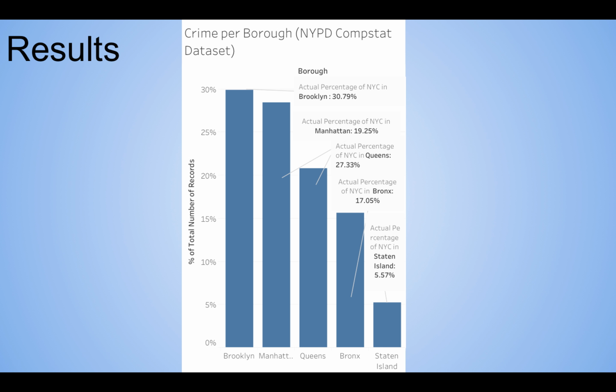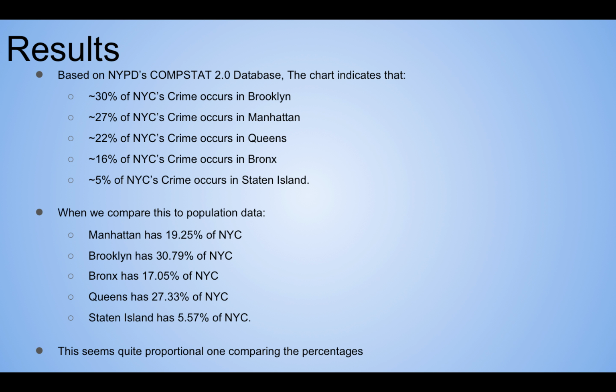So based on this graph, it seems very proportional, and this is the kind of graph you would expect. So I wouldn't necessarily say that there's a target here, like certain boroughs aren't being targeted for crime. This seems to indicate that that's not the case, right? Here's just a more detailed breakdown of what I said. It seems that they're actually quite proportional when you're comparing these different percentages.